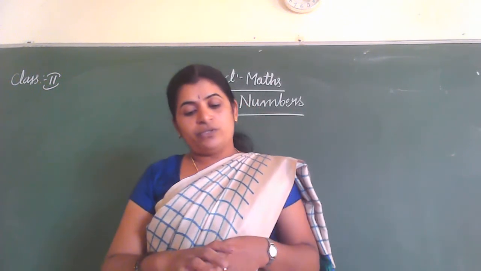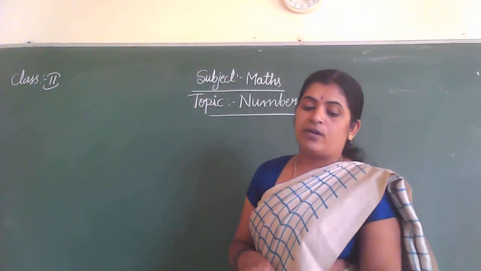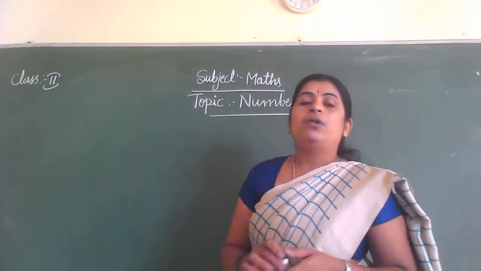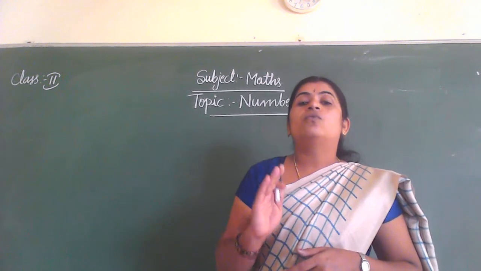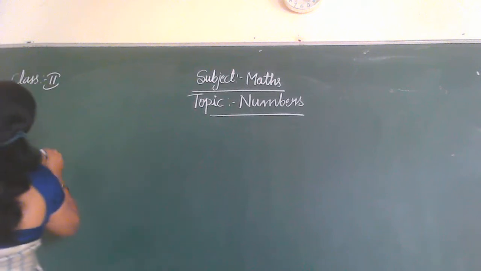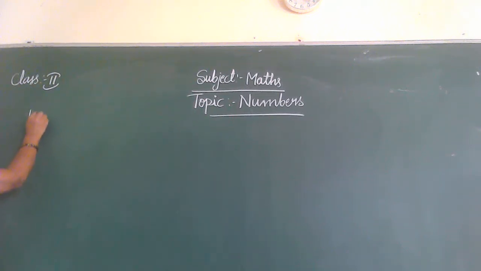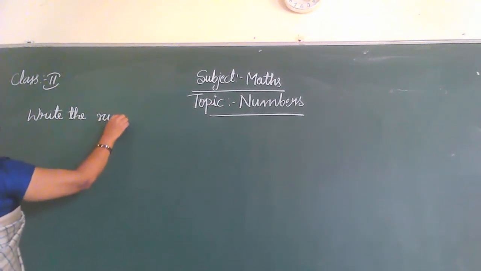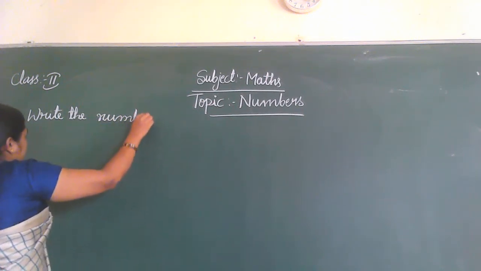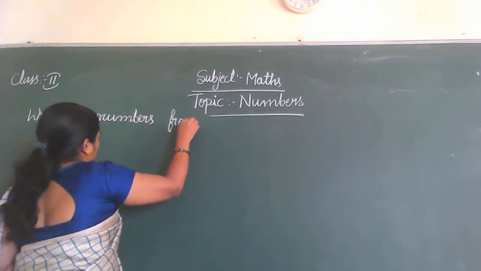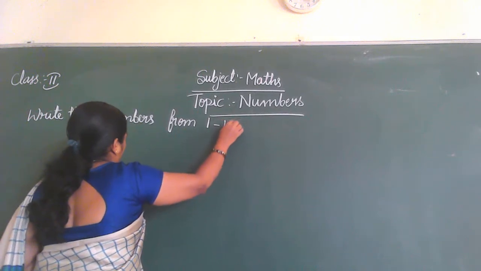First, we will move to the reading and writing of numbers from 0 to 99. You already learned 0 to 100. Okay. First you should write the numbers from 1 to 100.